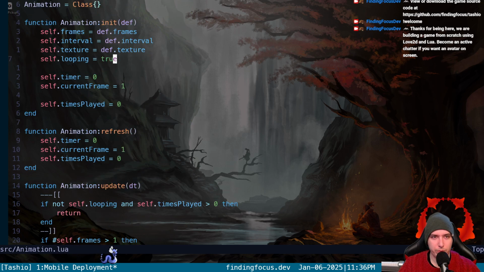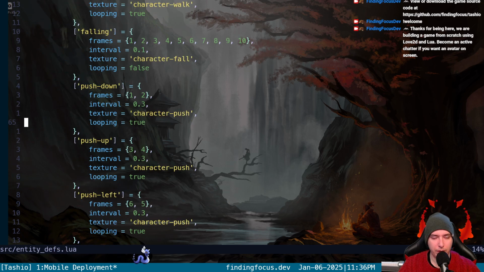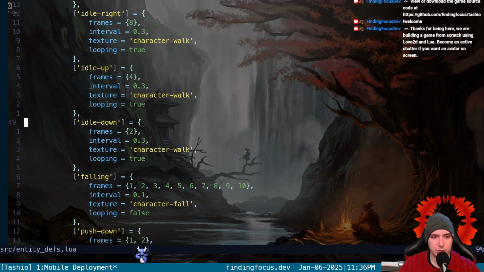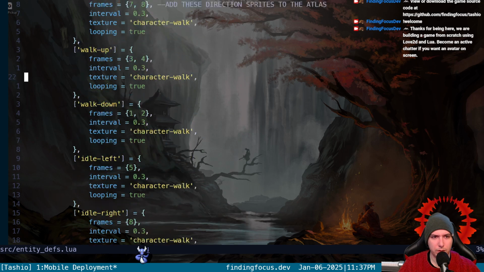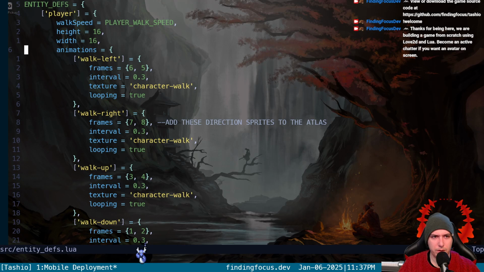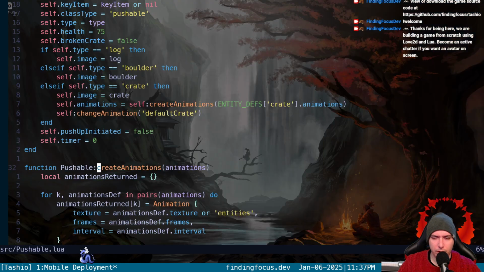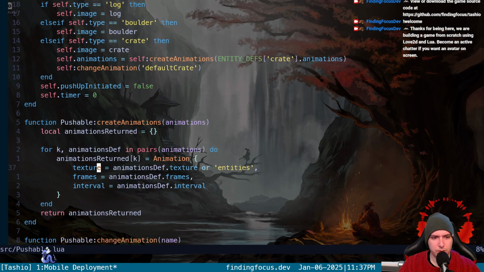Yet, when we pull the dot looping, we've got to be pulling this from somewhere else. When we run our create animations, does it pull our looping? Create animations. Oh my god, we're not pulling our looping here. Oh, son of a gun.